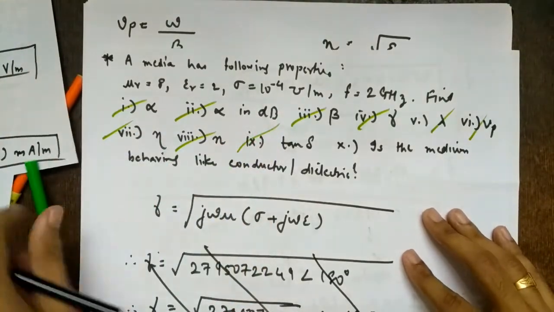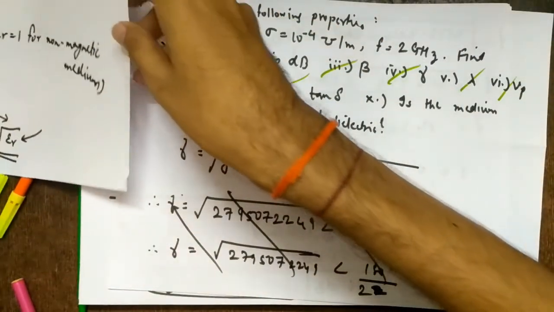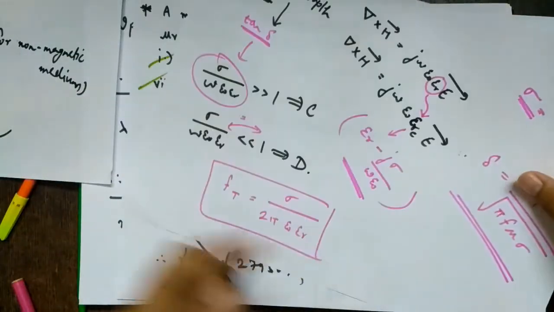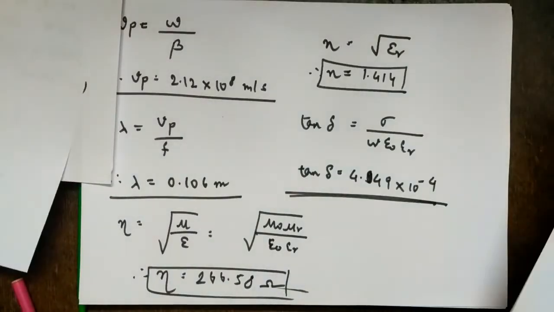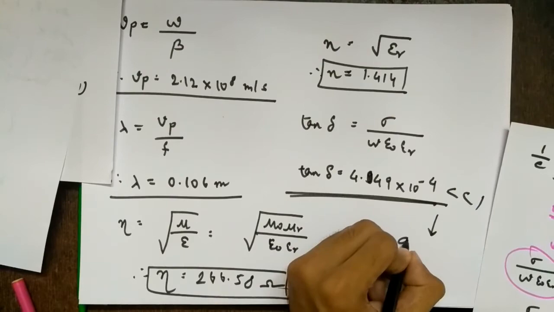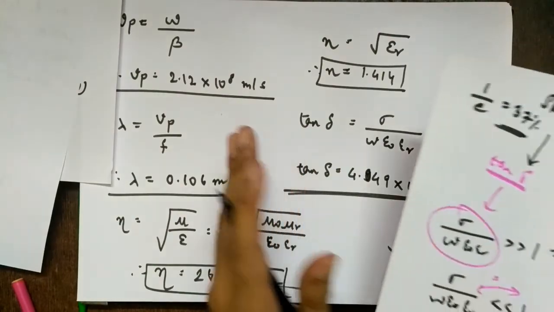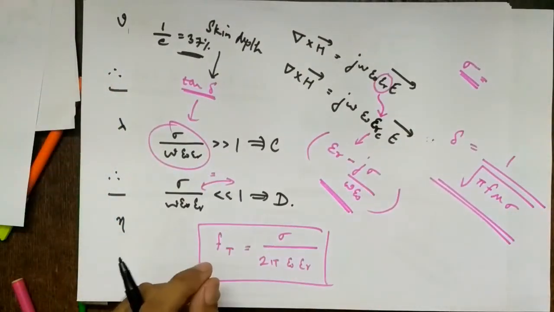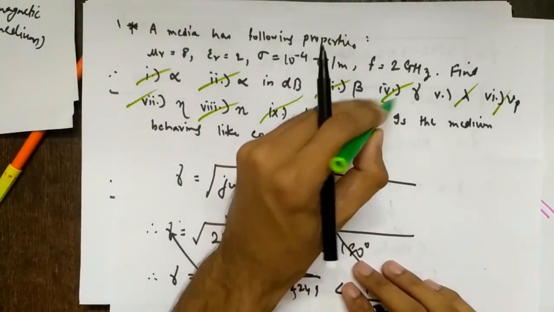So tan delta. Now, is the medium behaving like a dielectric or a conductor? That's what I told at the start of the lecture during revision. If sigma upon omega epsilon 0 epsilon r is very much greater than 1, it is a conductor. If it is very much less than 1, it is a dielectric. So this is very much less than 1, so it is a dielectric. Usually it will be a dielectric in numericals, but in the rarest of rare cases it can be a conductor if sigma is given very high. So we have found out all the terms, right? We are done with this also.